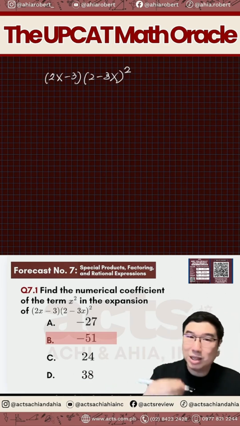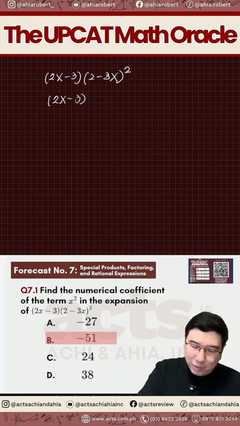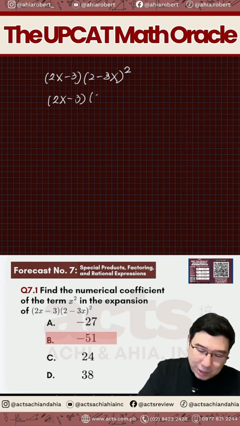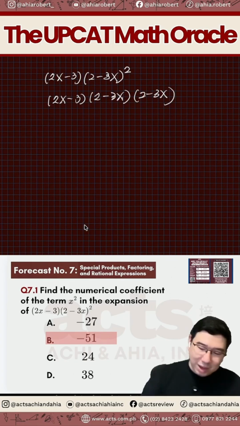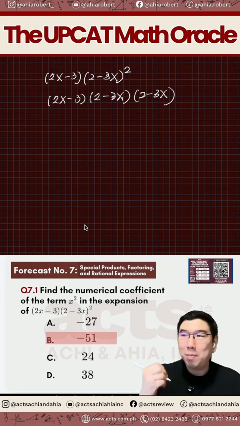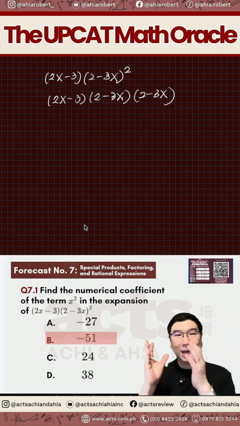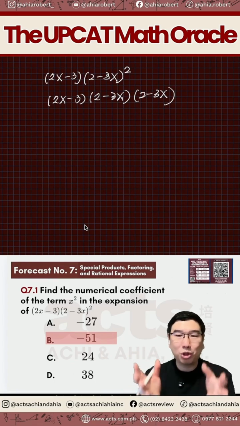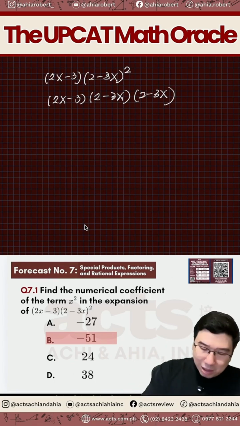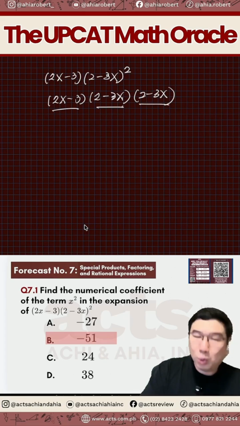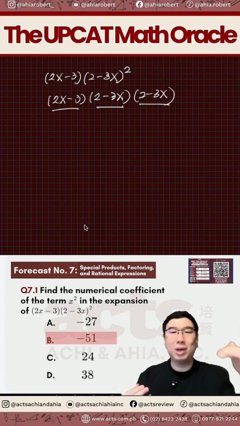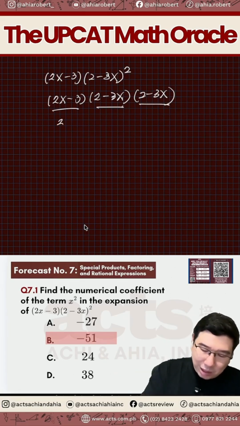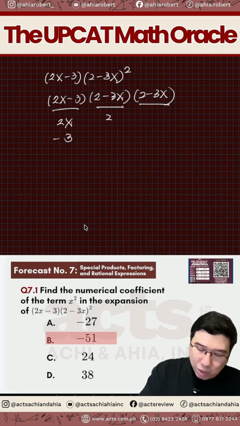Okay, so the strategy here is actually this. Split natin muna si square para mas mabilis makita. 2 minus 3x times 2 minus 3x. So, para makuha natin yung term ng x square, that means may dalawang x ka dapat doon sa term na yun. Alam natin, pag meron kang 2 terms by 2 terms by 2 terms, literally, i-match mo lang ito isa-isa. Para ma-picture niya lang, it's like 2x, negative 3, 2, negative 3x, 2, negative 3x.